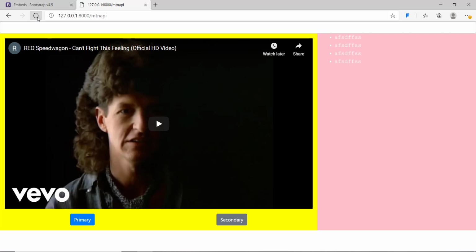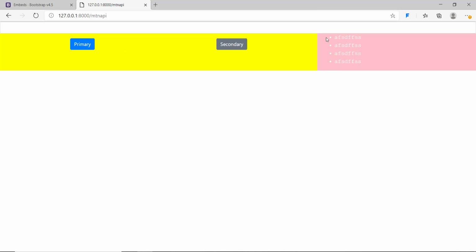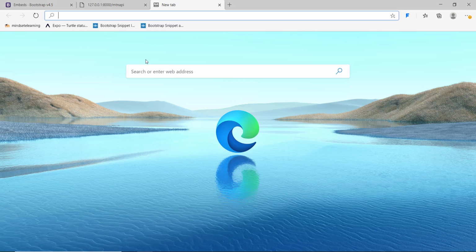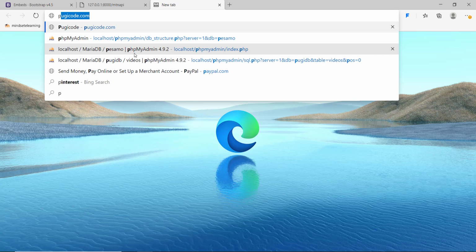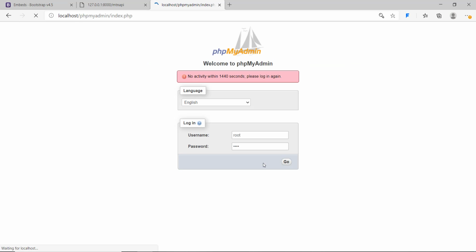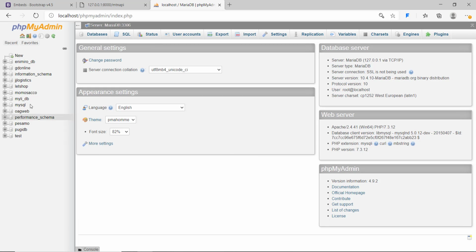One thing I want is that when the user clicks the MTN API, they go to that ID. So I'll be submitting the ID of that API. Let me go and look into my phpMyAdmin, and change my first item in the playlists table.